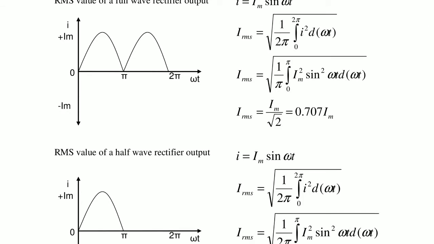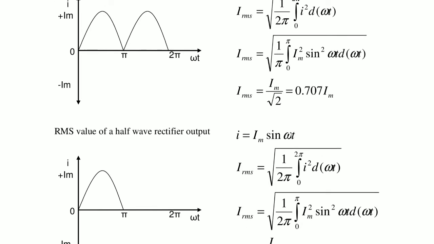Now the RMS value of a half wave rectifier output. Here the instantaneous equation is I is equal to Im sin omega t. For a half wave rectifier the base is 2 pi, so 1 by 2 pi. IRMS is equal to under root of 1 by 2 pi, 0 to 2 pi.